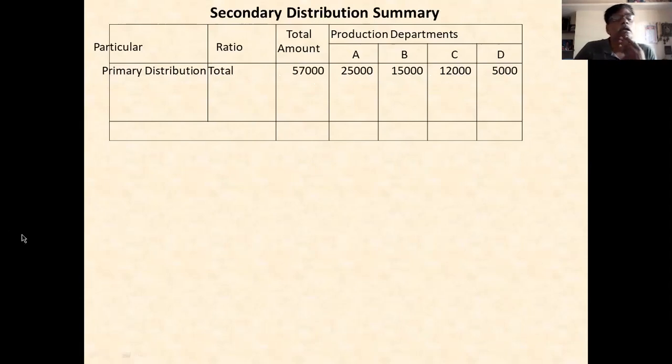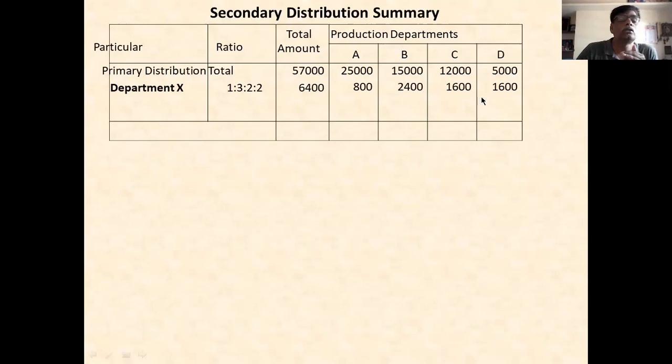57,000. Then you take the department X. Department X ratio is 1:3:2:2. In this, I have not taken the last department, Y department. Y department amount is already deducted in the note. That is 20%. Okay, 20% already deducted. So you leave that and take the amount is 6,400. 6,400 amount is related to only production department. And out of 8,000, 20% of Y is already deducted there. Okay, so you distribute 6,400. This is the distributed amount.